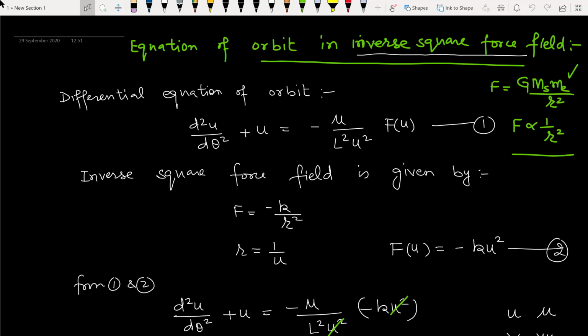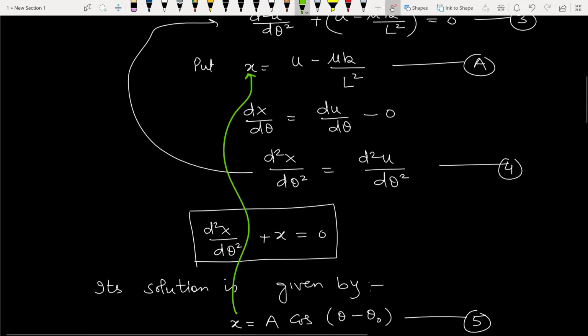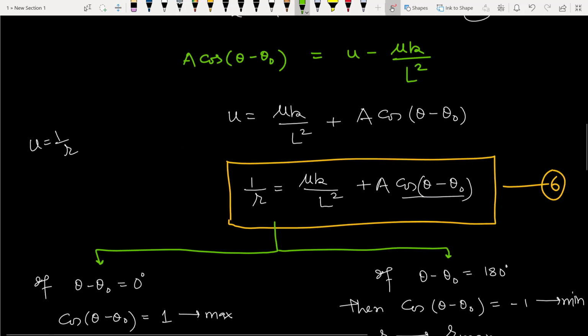In the previous lecture we have derived the equation of orbit for a body moving under the inverse square force field, and finally we have reached this relation: 1 by r is equal to mu k over L square plus A cos theta minus theta naught.